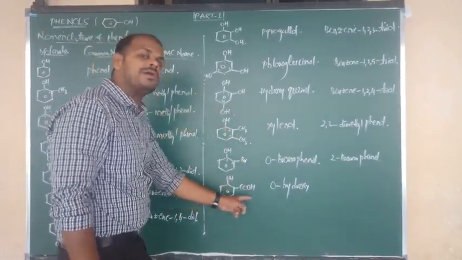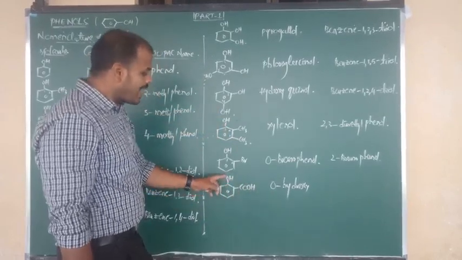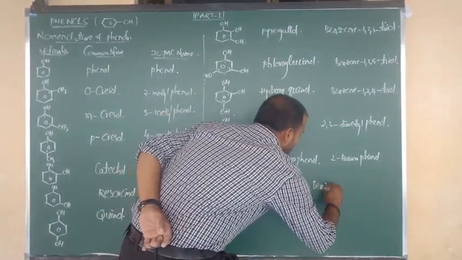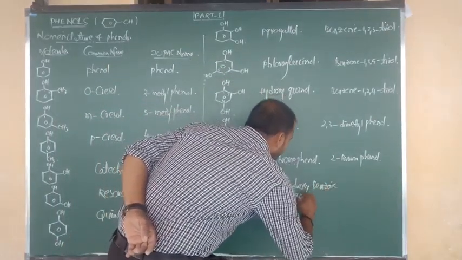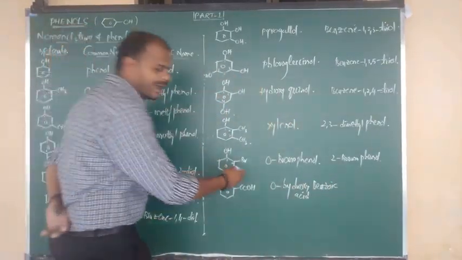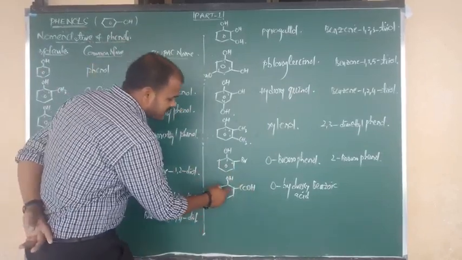Here we have to give importance to the acid, not to the alcoholic OH group. Good. So ortho hydroxy benzoic acid is your common name. Now let me explain the IUPAC name. This is nothing but benzoic acid, that is fixed, and this is the first place.